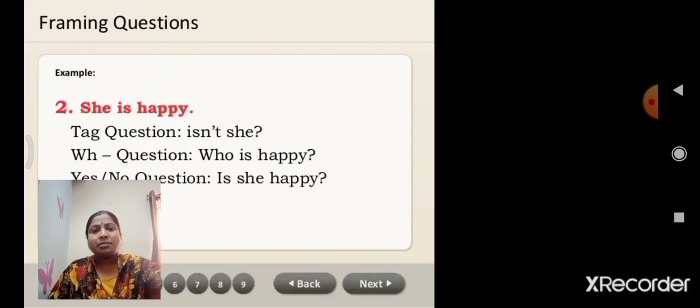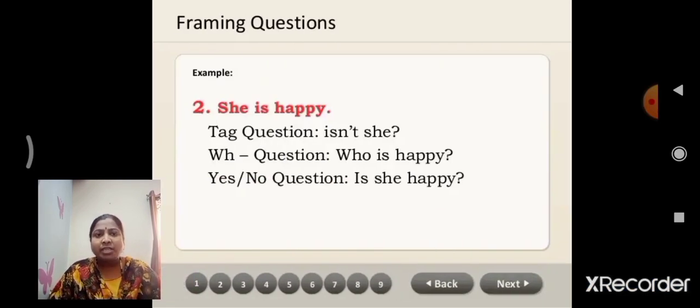Next statement: She is happy. How do we change it into a tag question? Is is the auxiliary verb, and there is no negative sense in the statement.